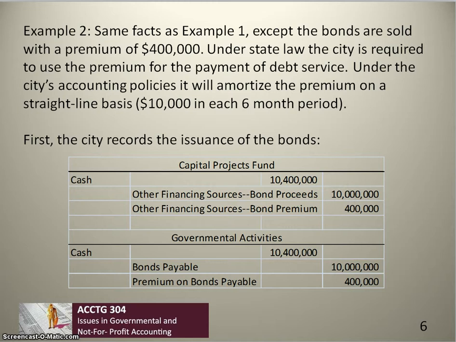So first, the city records the issuance of the bonds on March 1st, as it did before. The only difference is that in the Capital Projects Fund, we record the bond premium as another additional financing source separate from bond proceeds. In the governmental activities, we record the premium as an additional liability of $400,000, which will be amortized over the life of the bonds.